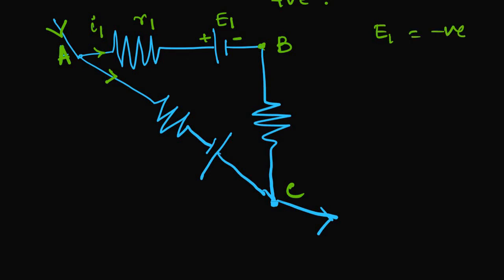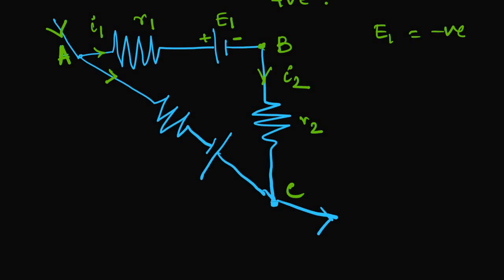We spoke of it, right? Then I1 at B, there is no dividing point here. It is going to I2. So it is I2 and this is R2. Again, there is no EMF in this arm, so it's a simple one.